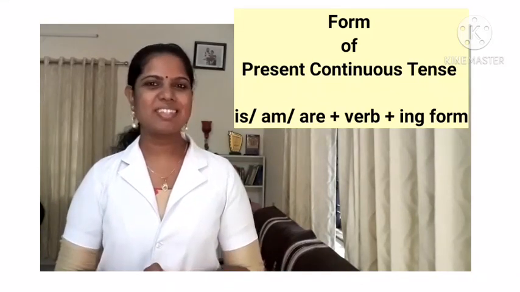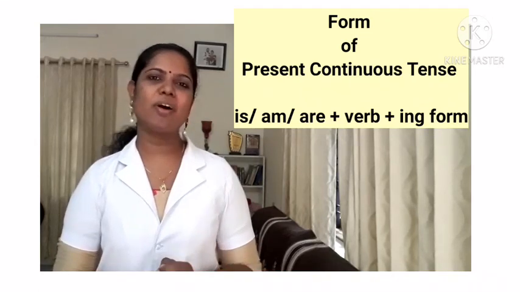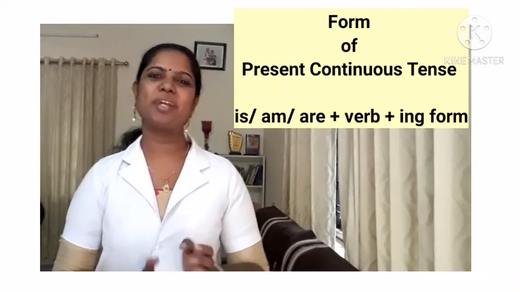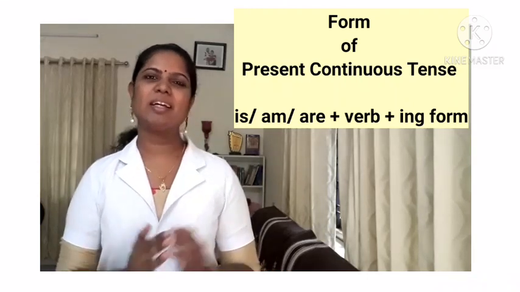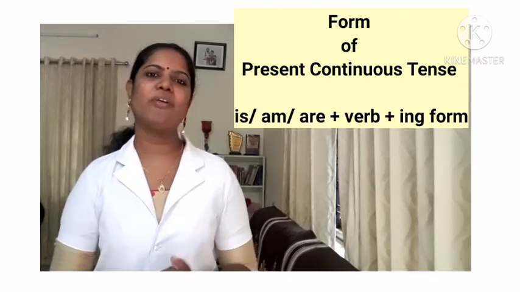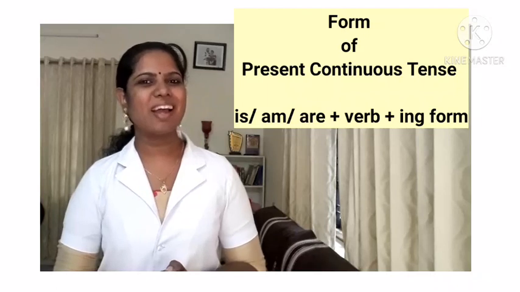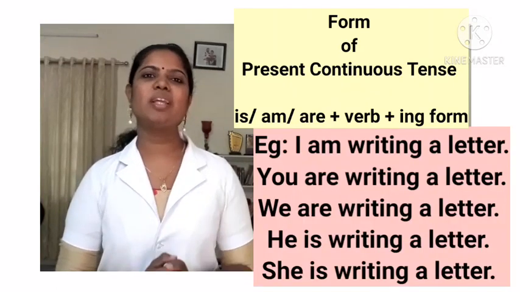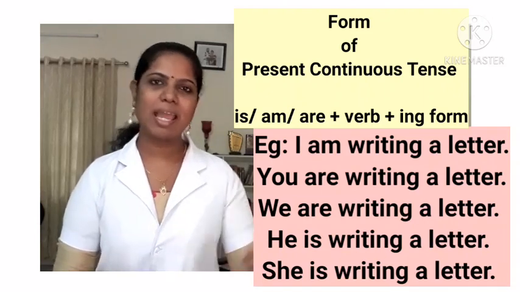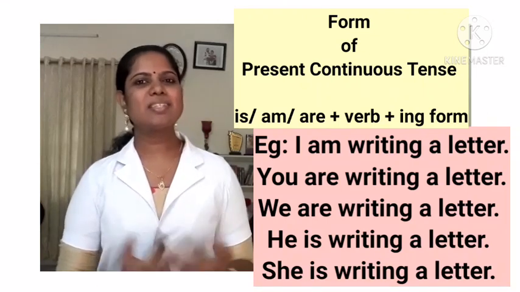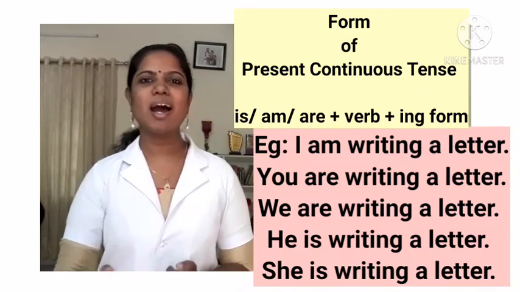Now what is the form of present continuous tense? It is: is or am or are plus verb plus ing form. So how will you make a present continuous form? By adding is or am or are plus verb plus ing form. For example, I am writing a letter. So with I, you should always use am. Next one, you are writing a letter. As I used you, you have to use are.